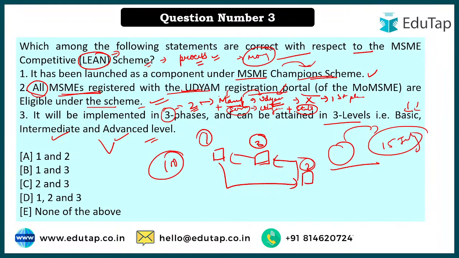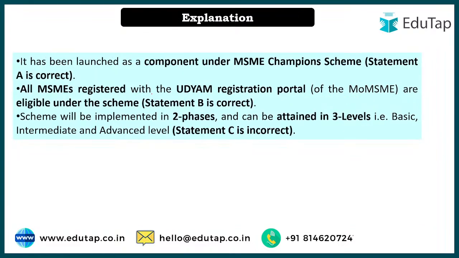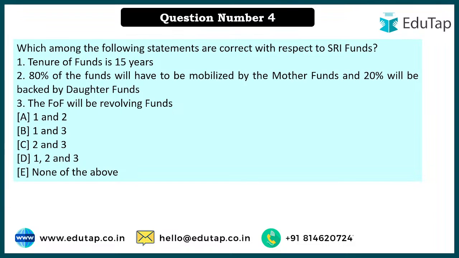And we are focusing that, hey, in phase 1 it is only manufacturing. You need to understand that this talks about how the program will be launched in different phases, right? But if you look at it, in both cases Udyam has been taken into consideration. So that is why all MSMEs registered with Udyam registration are eligible. Please do not get confused in this particular point. So this is about the particular scheme. And next is, which among the following statements are correct with respect to the SRI Fund? First tell me the full form of SRI and then we'll move ahead.